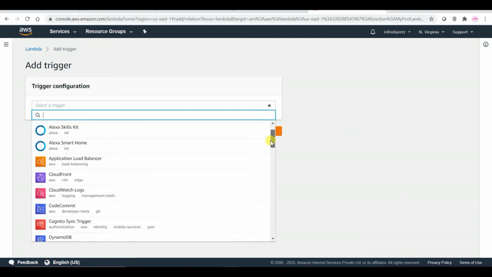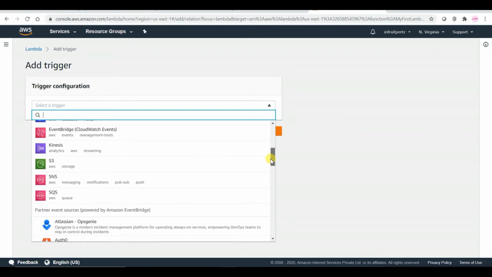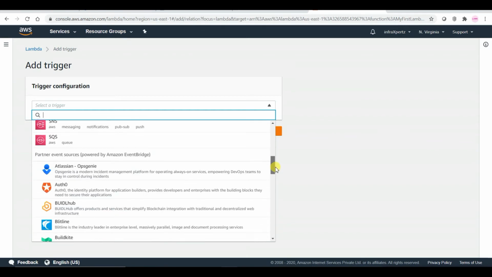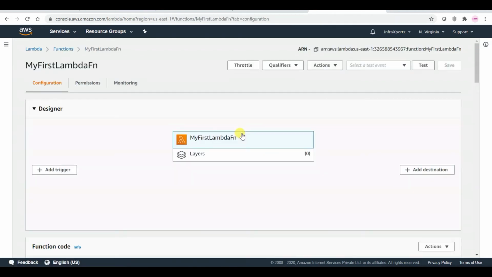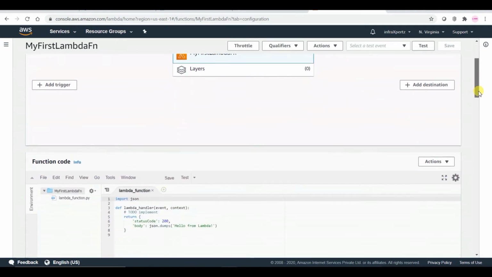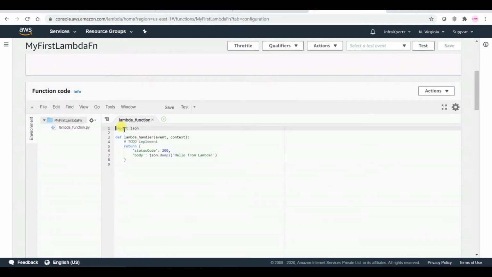Likewise, you have your load balancers, CloudFront, CloudWatch Logs, SNS, S3, SQS, and many more. Here we got our function code, where we can write our function code, and this is our integrated development environment, or IDE.